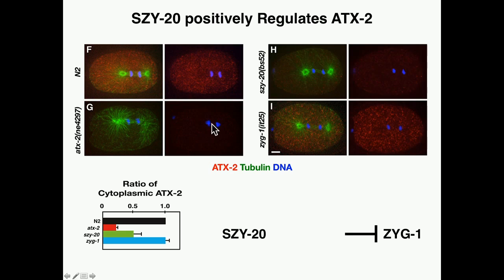Interestingly, SUSY20 mutants appear to have less cytoplasmic ATX-2 than our wild-type controls, and indeed quantitative analysis indicated that ATX-2 levels in SUSY20 mutants are roughly half that seen in wild-type. Further, ATX-2 levels appear unchanged in the ZYG1 mutant, leading us to suggest that ATX-2 is positively regulated by SUSY20, with both functioning upstream to negatively regulate ZYG1.